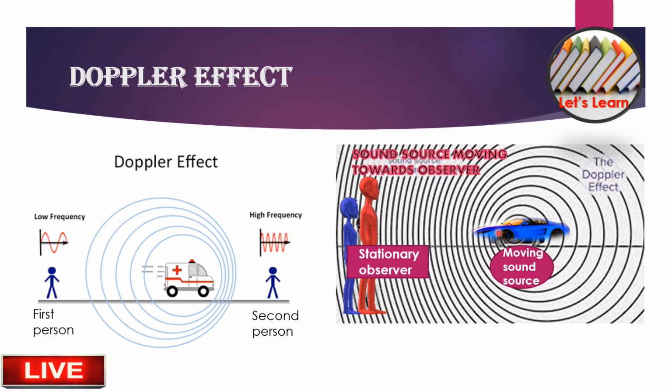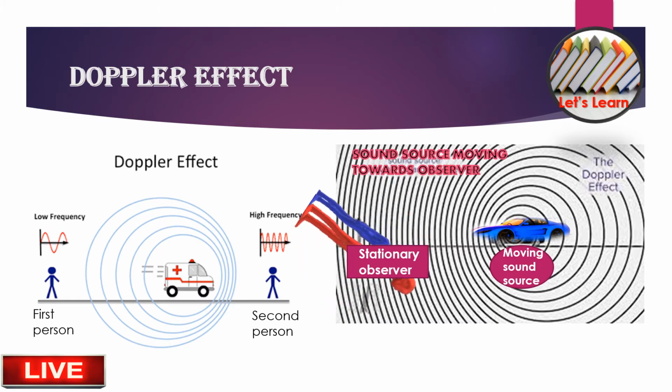So this is a very basic example, which means the pitch of the whistle seems higher, as with a train. If you are considering a car, we can also consider a train. If the train comes towards you, the frequency will be higher. When will it be lower? When the train goes away from you. So this is a very basic example in Doppler effect.